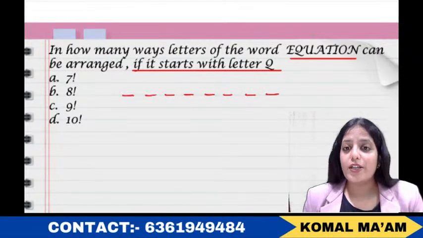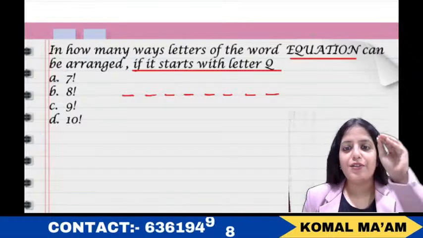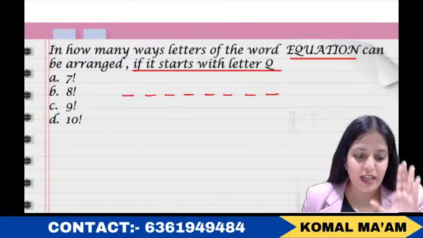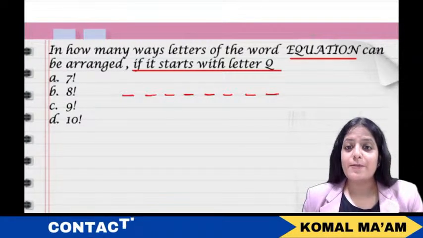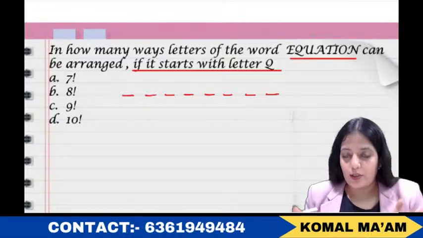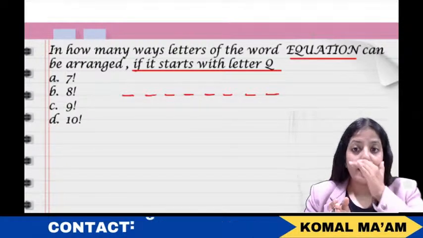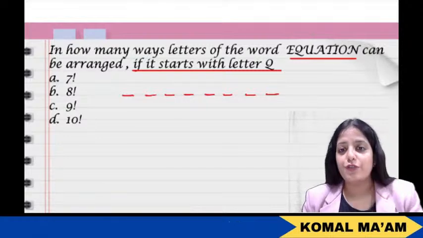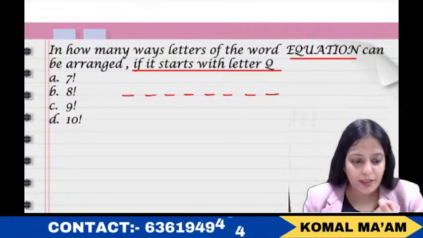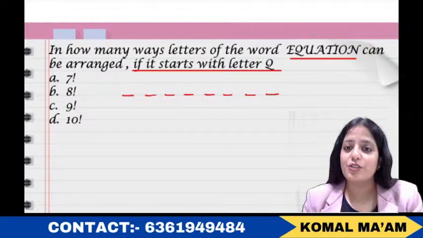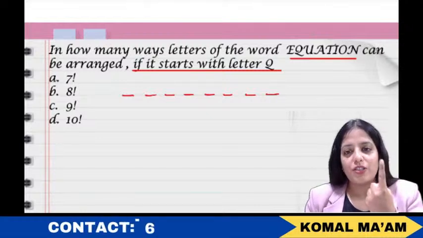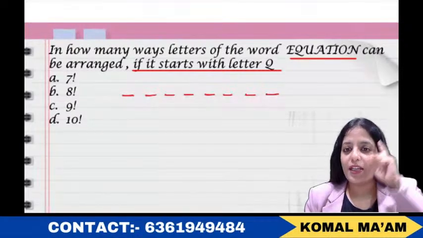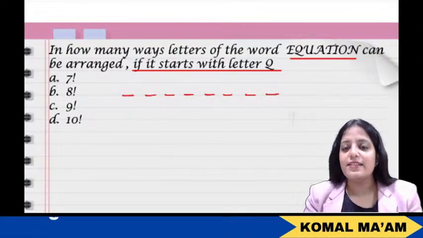Now what condition have they put? They have said that it should start with Q. So if the word is starting with Q, how many options do we have for the first place? We have just one option, that is Q. We can just make Q sit here, nobody else can sit here.